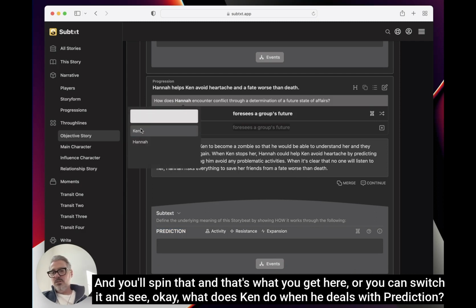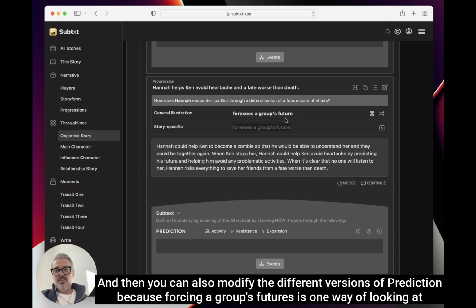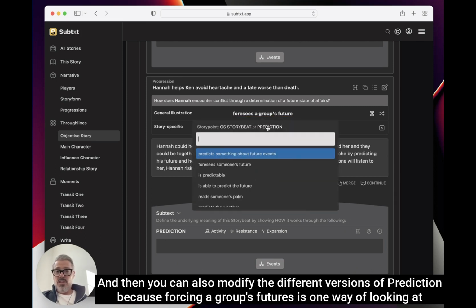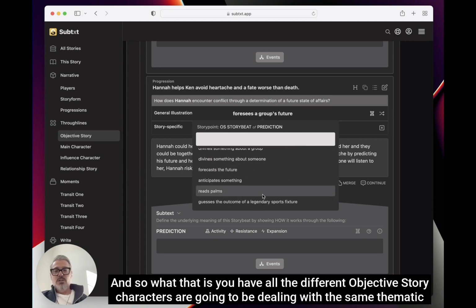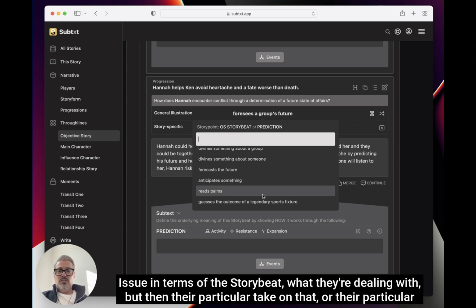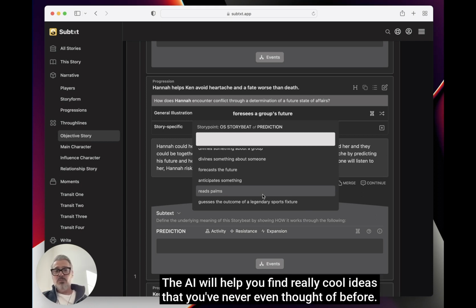Or you can switch it and see, okay, what does Ken do when he deals with prediction? And then you can also modify the different versions of prediction, because foreseeing a group's future is one way of looking at prediction, but here are other ways of looking at prediction. So all the different objective story characters are going to be dealing with the same thematic issue in terms of the story beat, but their particular take on that, or their particular illustration of this issue, can be completely different. They'll come up with different ideas. The AI will help you find really cool ideas that you never even thought of before.